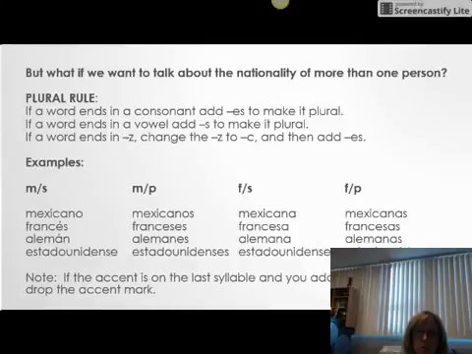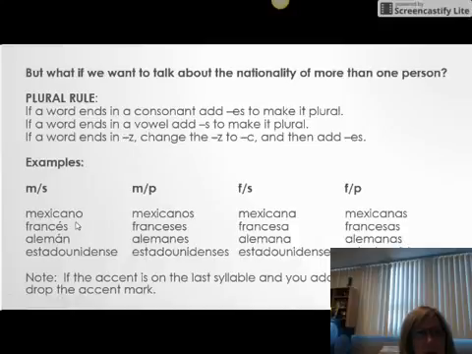Now what do we do if we want to talk about more than one person? There's a plural rule, and this applies to all words that you want to make plural. If the word ends in a consonant, simply add ES. If it ends in a vowel, add an S. If it ends in a Z, change that Z to C and then add ES. I've given you examples down here.